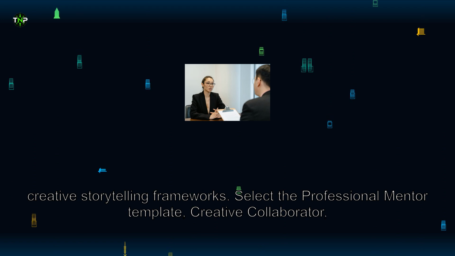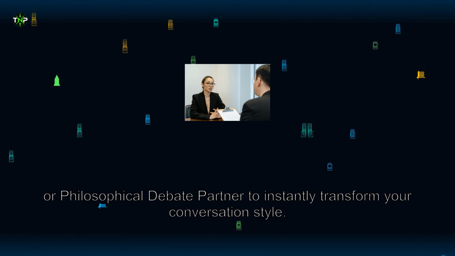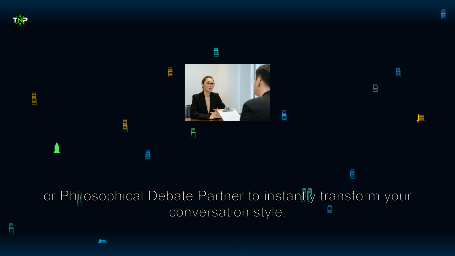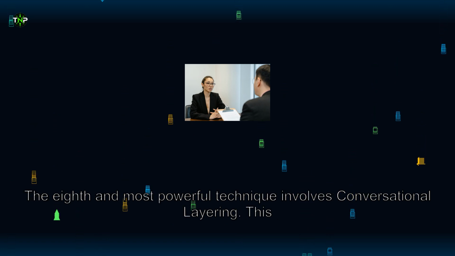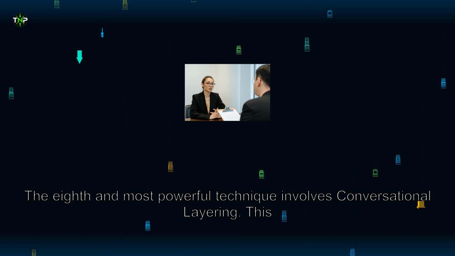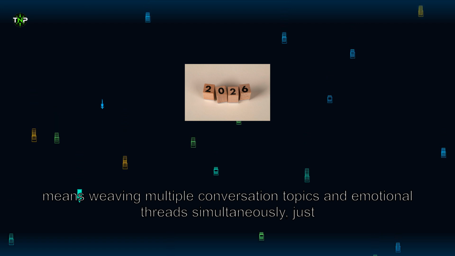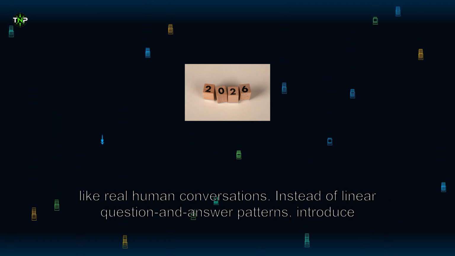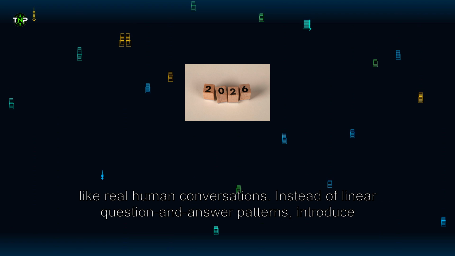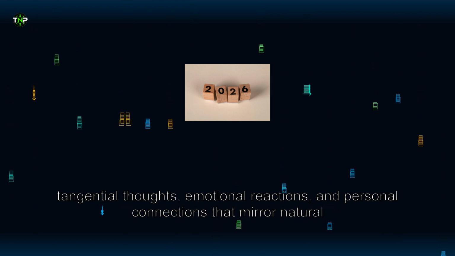The eighth and most powerful technique involves conversational layering. This means weaving multiple conversation topics and emotional threads simultaneously, just like real human conversations. Instead of linear question and answer patterns, introduce tangential thoughts, emotional reactions, and personal connections that mirror natural human communication patterns.